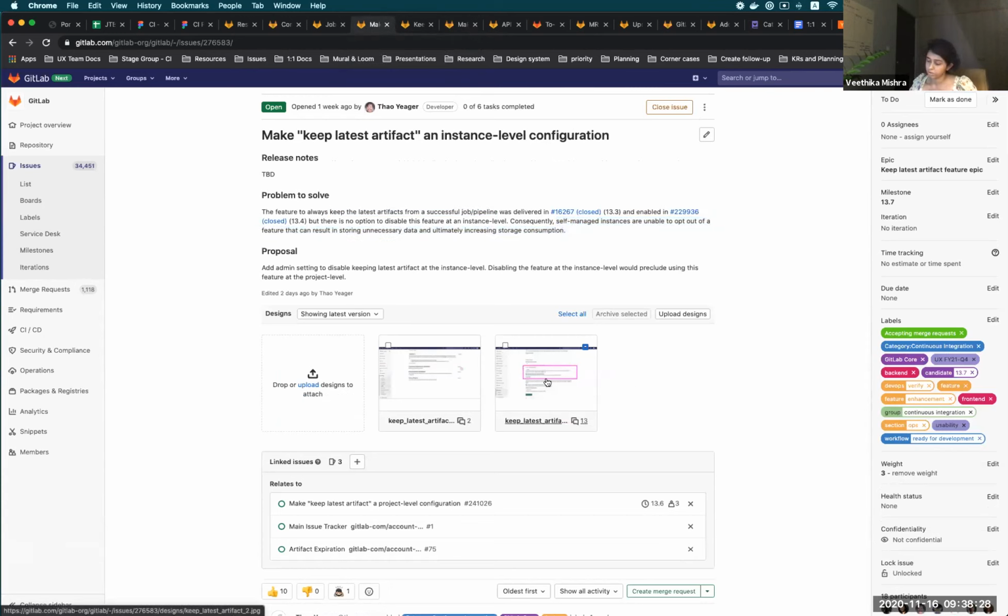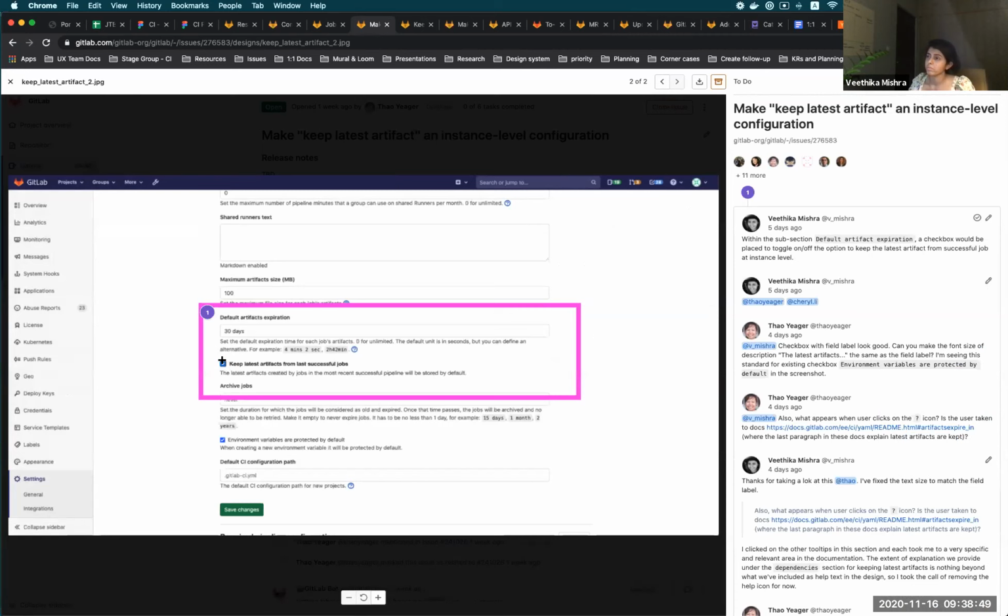So here you see that there's again a toggle that provides users an option to switch on and off this feature for keeping latest artifacts from last successful jobs. If this is switched off, this will preclude accessing this feature at project levels. That should be all.